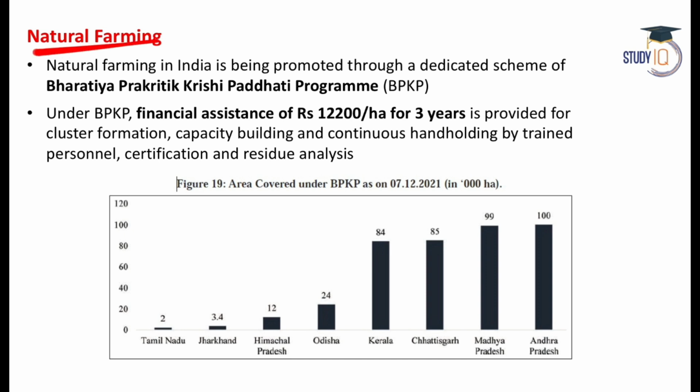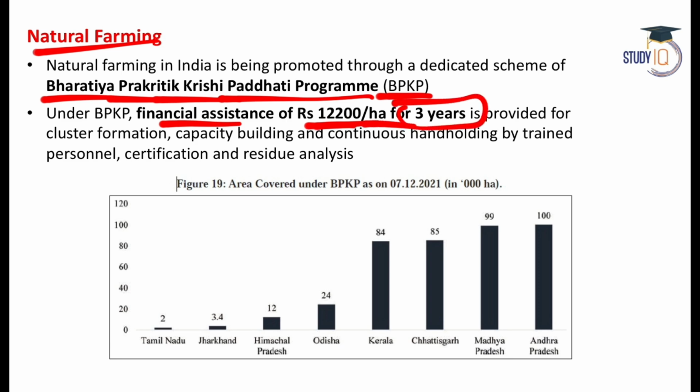Now let's talk about natural farming. So natural farming is being promoted through a dedicated scheme called Bharatiya Prakritik Krishi Paddhati Program, BPKP, where the farmers are given a financial assistance of 12,200 rupees per hectare for 3 years if they do natural farming.